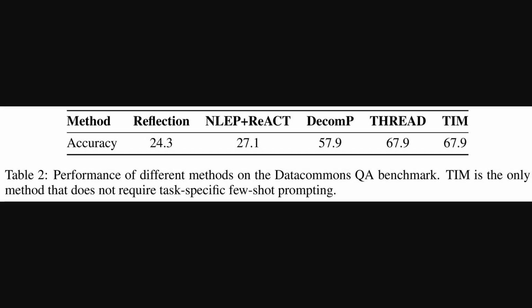Alright, so we've seen the efficiency gains, but how does this all translate to performance? Well, this table gives us a clear answer on the Data Commons QA benchmark, which is a question answering task. We can see that Tim and its predecessor thread dramatically outperform other methods like reflection or decomp. The most impressive part is that Tim achieves this top accuracy without any task-specific few-shot prompting. Few-shot prompting is basically when you have to give the model a few examples to guide its answer. The fact that Tim doesn't need this shows its inherent strength at reasoning.